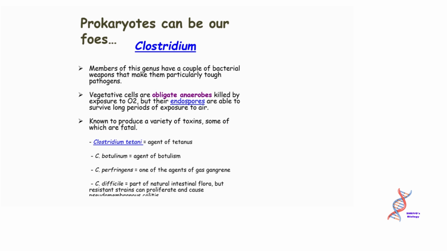Clostridium. Members of this genus have a couple of bacterial weapons that make them particularly tough pathogens. Vegetative cells are obligate anaerobes killed by exposure to O2, but their endospores are able to survive long periods of exposure to air. They are known to produce a variety of toxins, some of which are fatal.